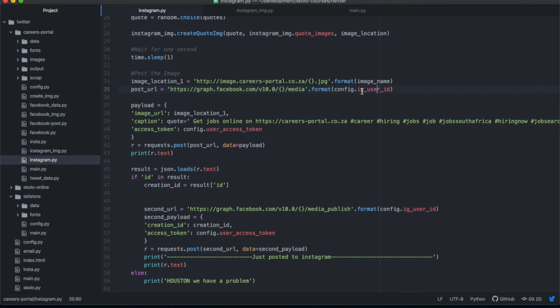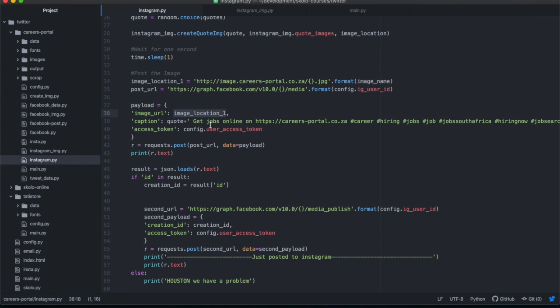But it's up to you. If you're writing this code for yourself only, you could actually just input it manually. Basically over there, you need to input your Instagram user ID, which is the ID for the page that you're posting into. And then you create that URL like that. And then you need to specify the image location.